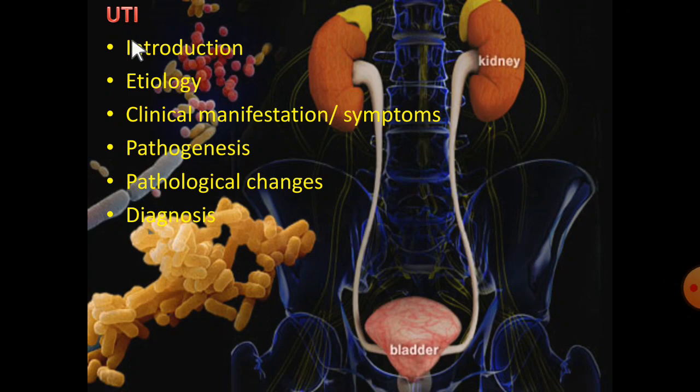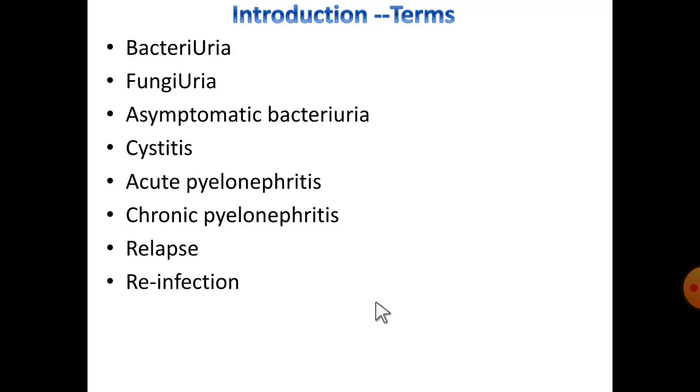Today I would like to explain urinary tract infection. In this topic, I would like to cover the following side headings: introduction, etiology, clinical manifestations, pathogenesis, pathological changes, and diagnosis. So here urinary tract consists of two kidneys, two ureters, one urinary bladder, one urethra.